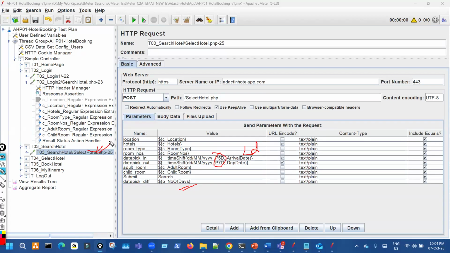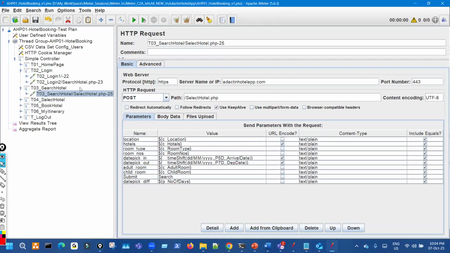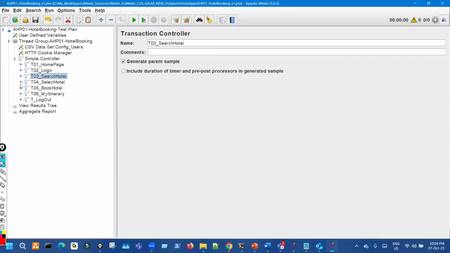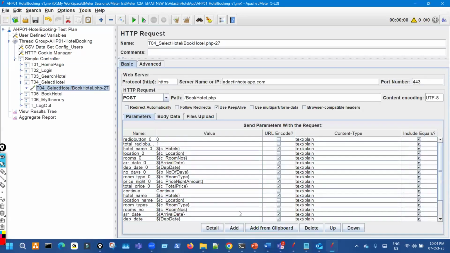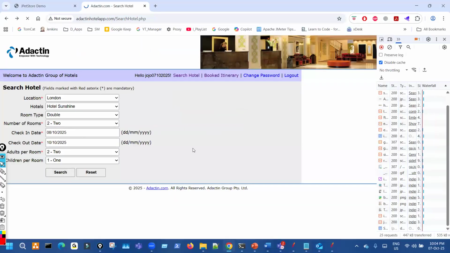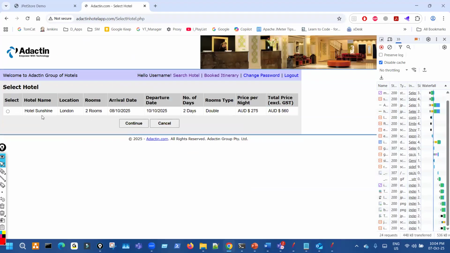Now next will be the next transaction, which is search hotel. After filling this, when we hit the enter button, we come to the next page. Here we get only one hotel to choose, so we put a check mark and click on continue.